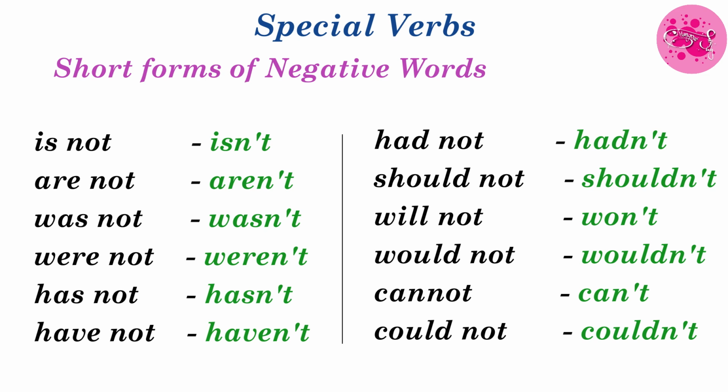Had not, we can write hadn't. Should not, we can write shouldn't. Will not, we can write won't. Would not, we can write wouldn't. Cannot, we can write can't. Could not, we can write couldn't. Okay, children? These short forms of negatives, you have to learn by heart, because these negatives will help you all to write proper sentences.